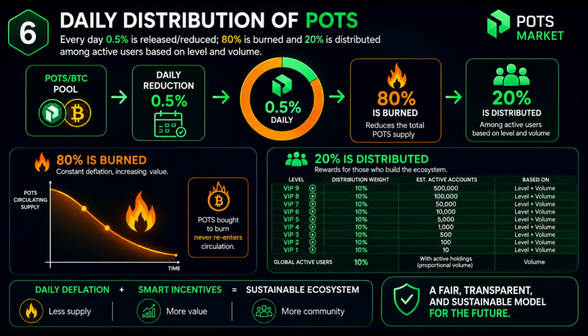The idea is to balance two things. On one side, reducing the POTS supply through burning. On the other side, rewarding those who help build the ecosystem. In summary, less supply, more incentives, and more active participation inside the system.